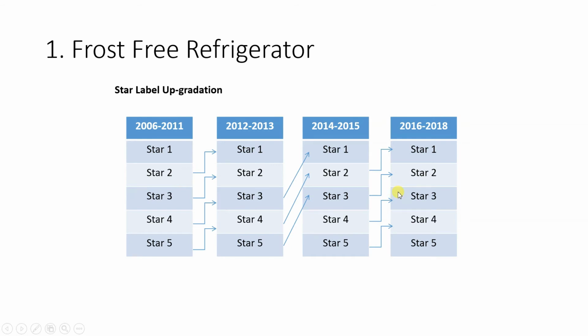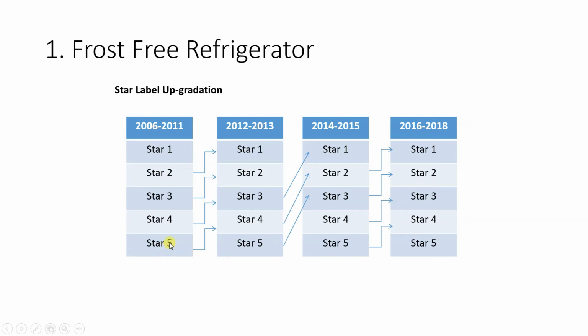Now, one by one, we will see different appliances. The first example I have taken here is the frost-free refrigerator. I told you before that there is a star label period, and here the star label upgradation has been given. Suppose 2006 to 2011, this is the star rating, and for 2012 to 2013 a new star rating has been issued by BEE. If you see the 2-star, it has become 1-star for a frost-free refrigerator in 2012 and 13, and so on.